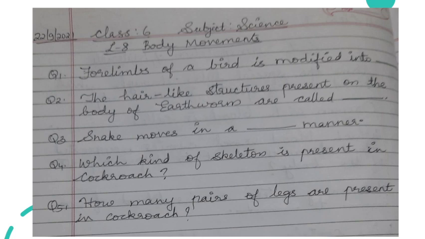Then the fourth one, which kind of skeleton is present in cockroach? Have you written? Now the fifth question, how many pairs of legs are present in cockroach?